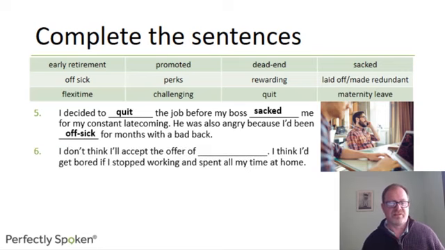Number 6, I don't think I'll accept the offer of blank. I think I'd get bored if I stopped working and spent all my time at home. So normally we stop working permanently when we are in our 60s. Used to be 65 for men, 60 for women in the UK. Now I think it's 67 for both, I think. But if you have the possibility of stopping working before that age, it's called early retirement.